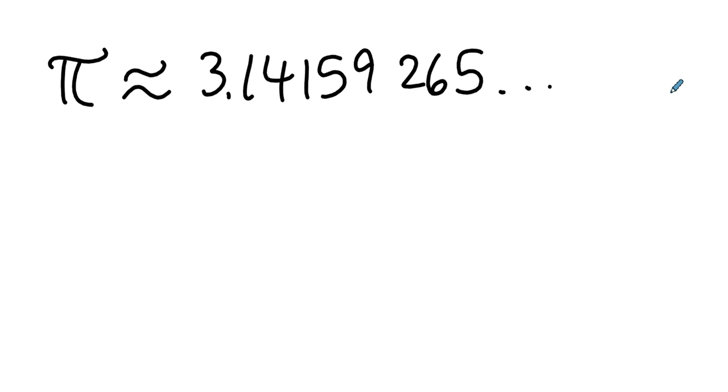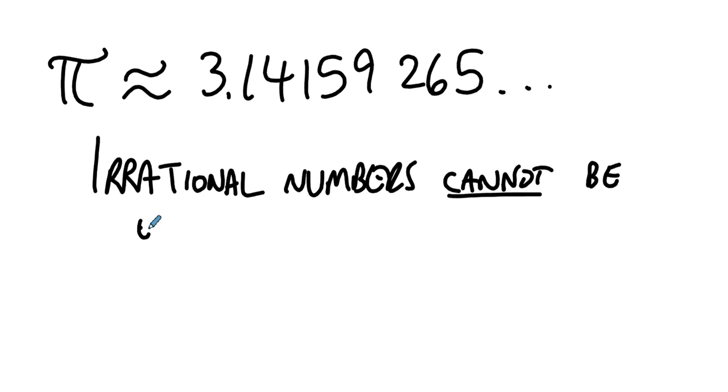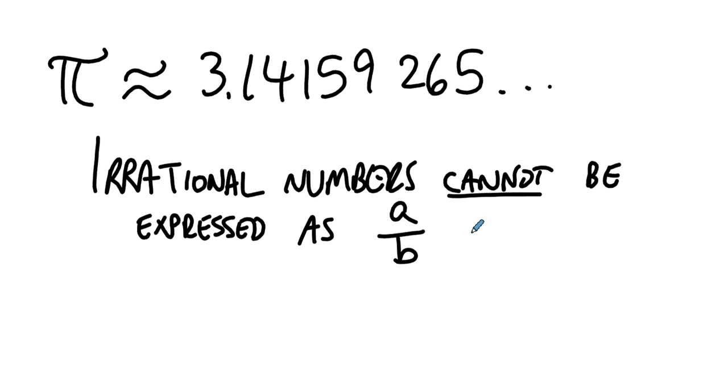Why couldn't this possibly repeat? Well, let's pretend that this was the part that did repeat, that it would start back up again, 14159265. If that were the case, then we could take this number and do the thing that we did in a previous lesson. We could turn it into a fraction. And irrational numbers cannot be expressed as a over b,